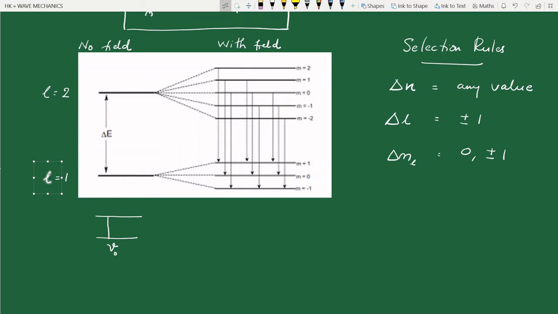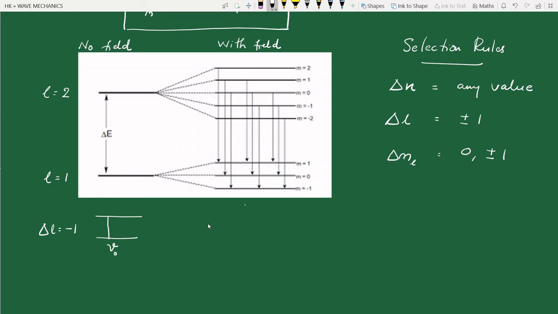When we take delta L, let us always take final minus initial. So if you are talking about a de-excitation from L equal to 2 state to L equal to 1 state, the change in L is minus 1 here. So here we can say delta L is minus 1 from 2 to 1. And now on the right side, we have seen that the new energy levels due to the additional magnetic potential energy depend upon the ML values. So there are three possibilities. Delta ML must be 0 or plus 1 or minus 1.